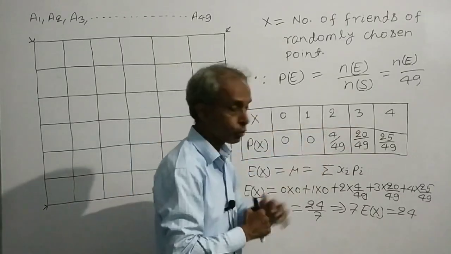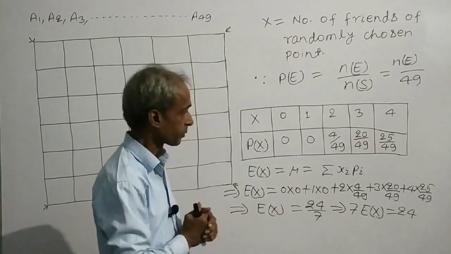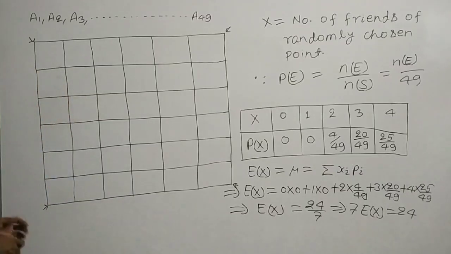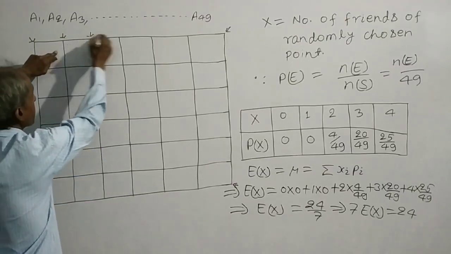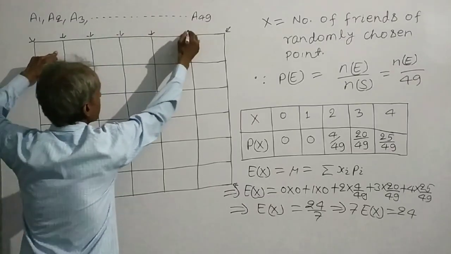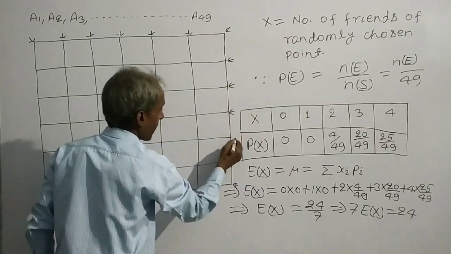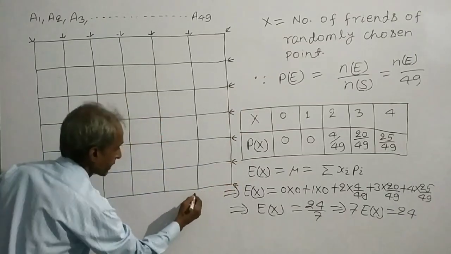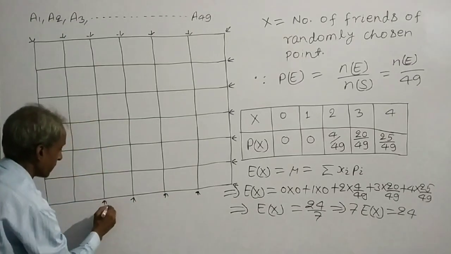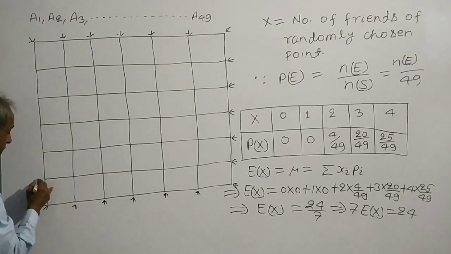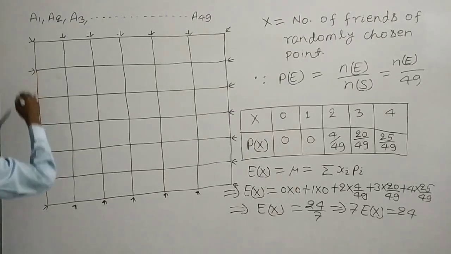When x is equal to 3, then the probability of x, these points.